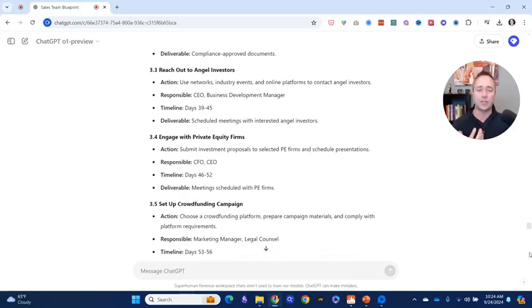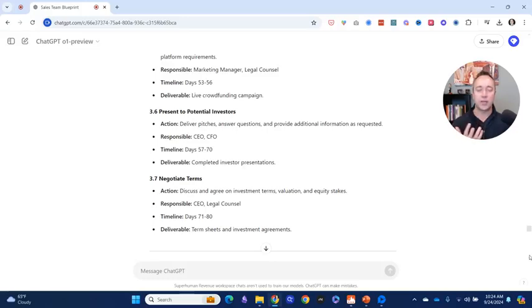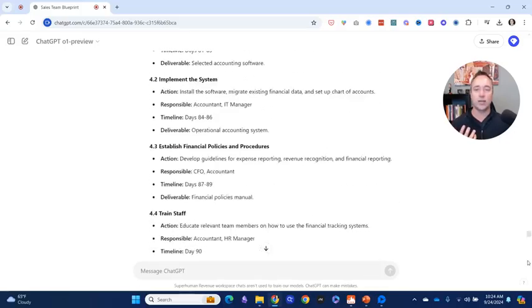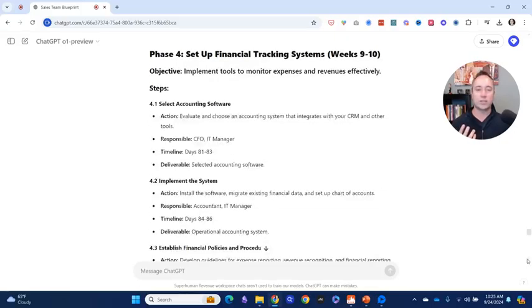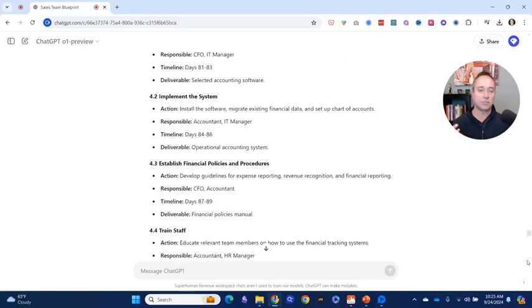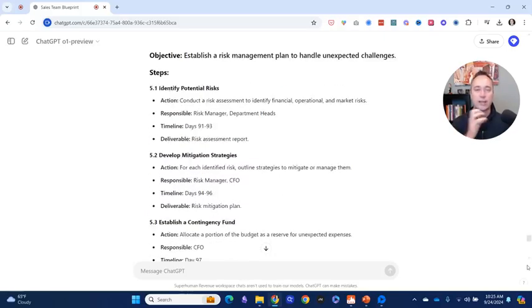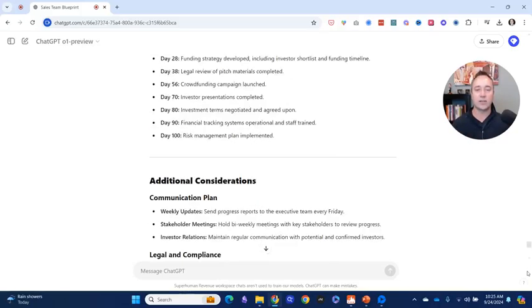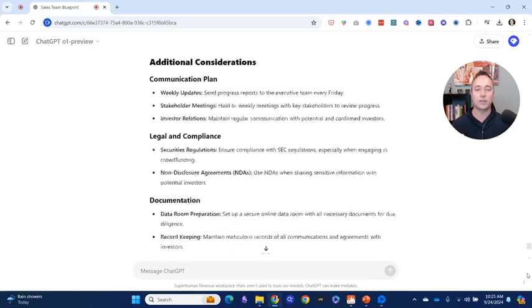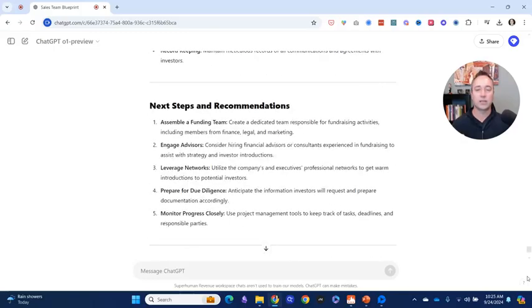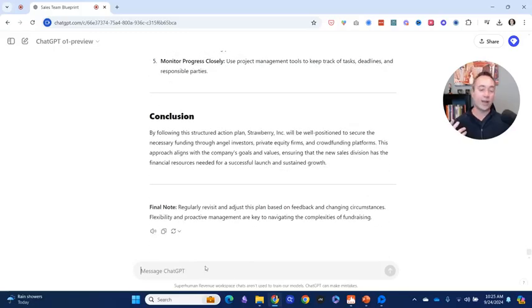So the way that I would use this to create this and actuate this, I would copy this, put it on a separate doc, and then use ChatGPT 4.0 for the tactical plan. So think of this as your executive summary, your PhD level assistant, if you will. And then you could use that for more tactical. So we're stacking different LLM models based on their strengths. Okay, so it's got a lot of different areas. It's got the milestone summary, which I love as well, communication plan, legal, and then it's got next steps and recommendations.